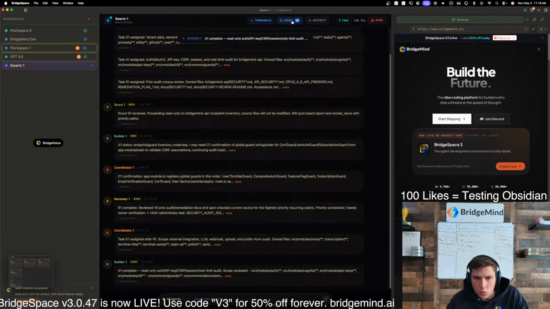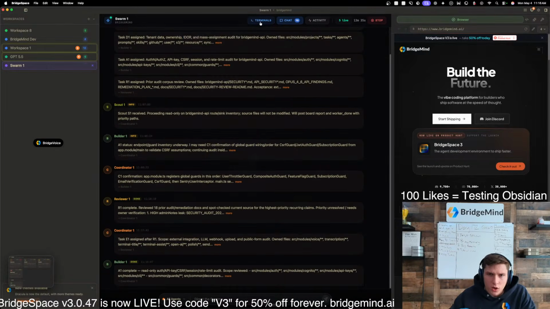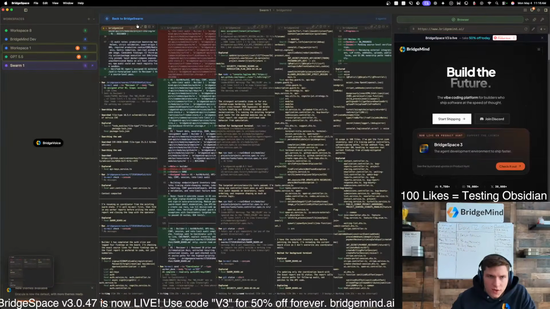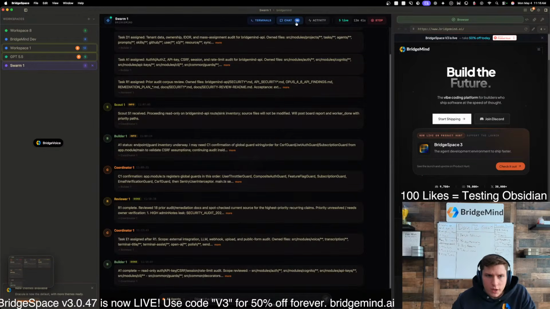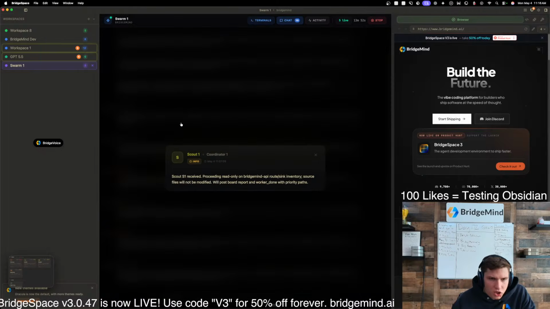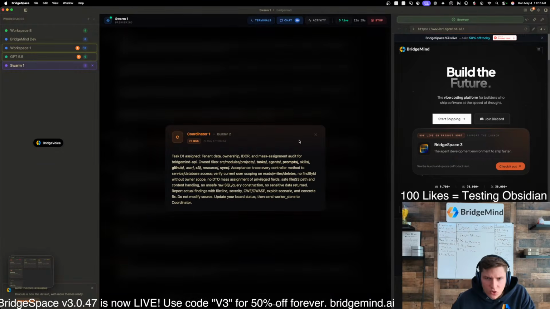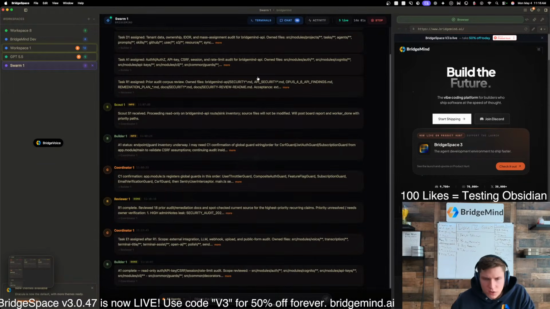Also, let's make sure that these are working. Okay. Also, the swarm over here is working, just so you guys know. So this is Bridge Swarm. If you guys remember Bridge Swarm, this is working. It's been working for 13 minutes. So if we go back over here, this is the chat. You can see all of the agents are talking to each other. Scout 1's talking to the coordinator. Coordinator has given all of the agents their tasks, and they're all working on security vulnerabilities and just making sure that everything there is polished up.